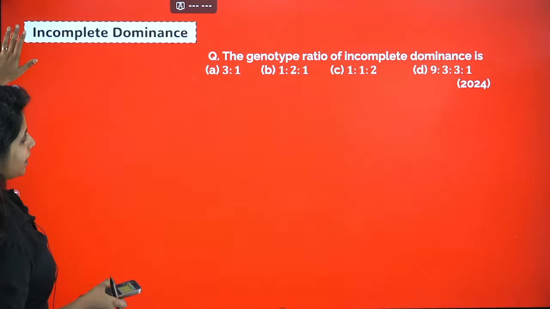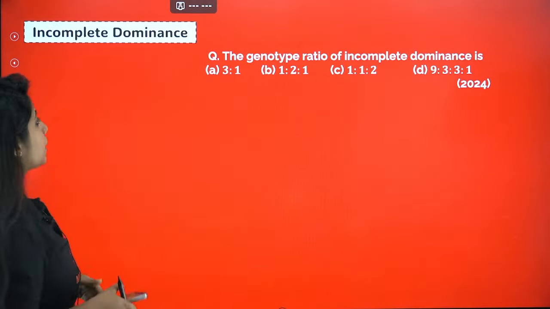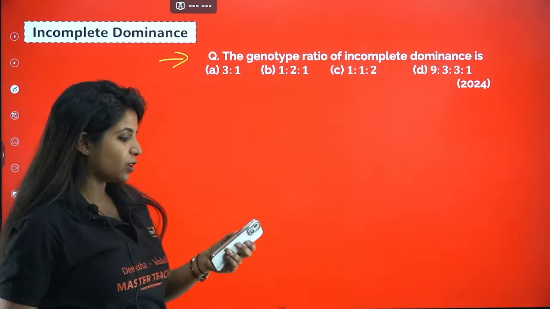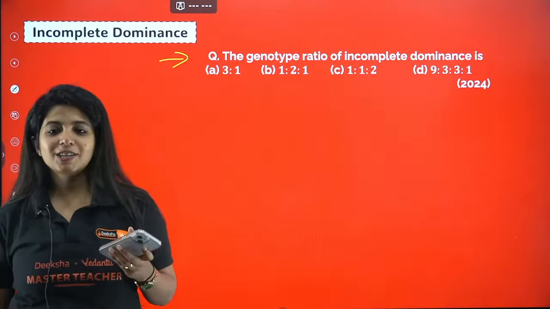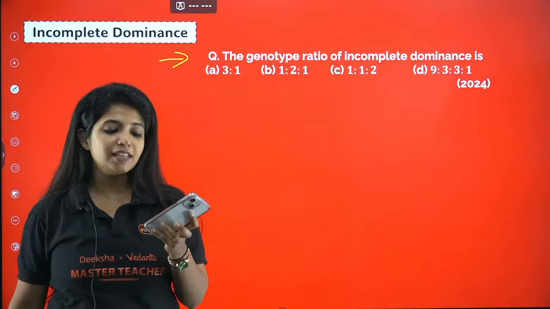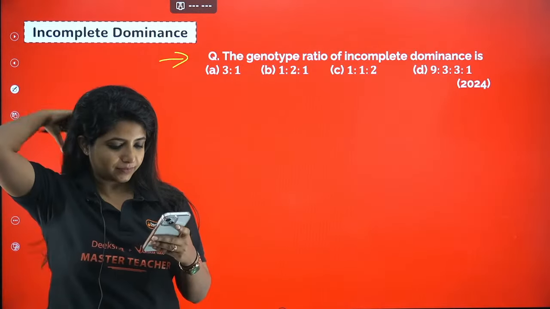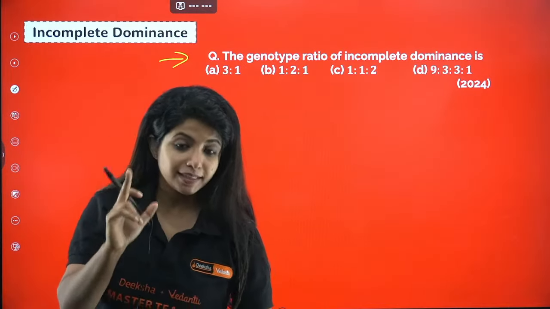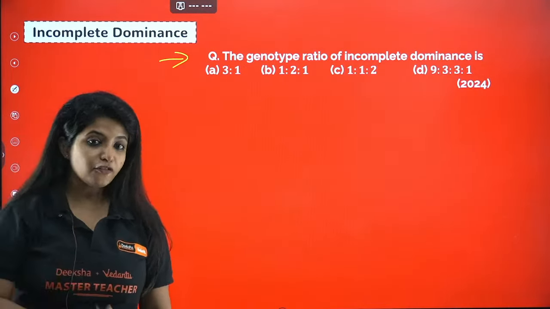Yes. Let's go ahead. So the genotypic ratio of incomplete dominance, my dear children, everyone, this is a KCET question. Are you able to solve this KCET question now? The genotypic ratio of incomplete dominance is what? And this is the first exception also. Please remember, this is the first exception of Mendel's law.